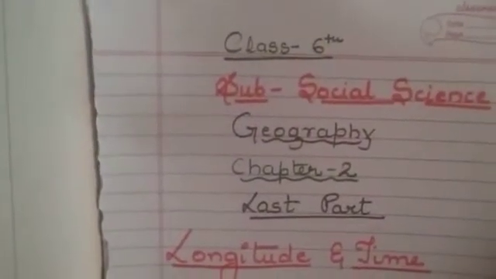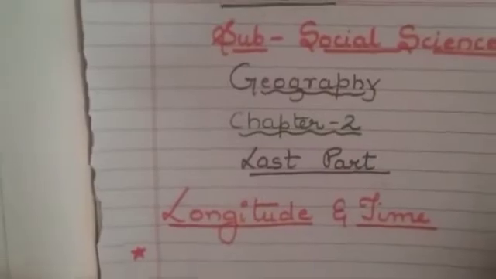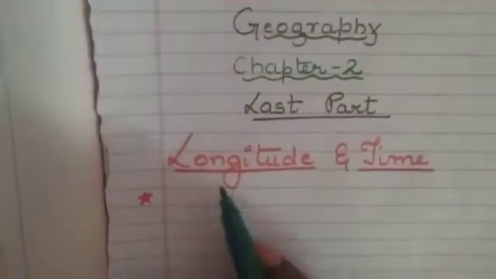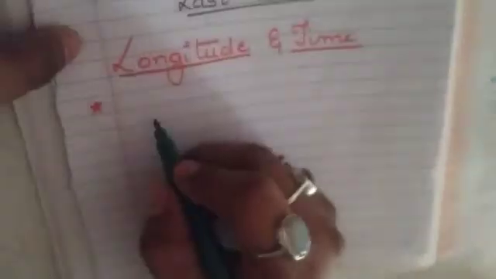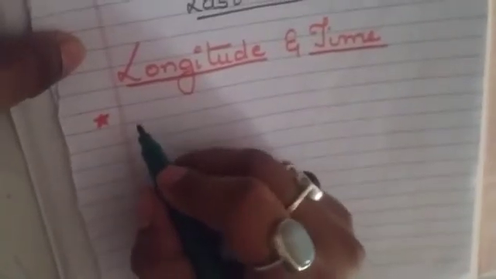Class 6, Subject Social Science, Geography, Chapter 2, last part. Today's topic is longitude and time. Here I am giving you a short recap of latitude and longitude.